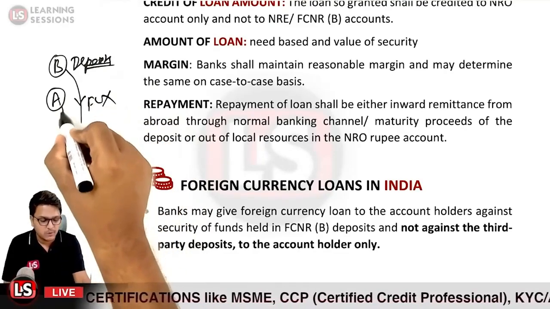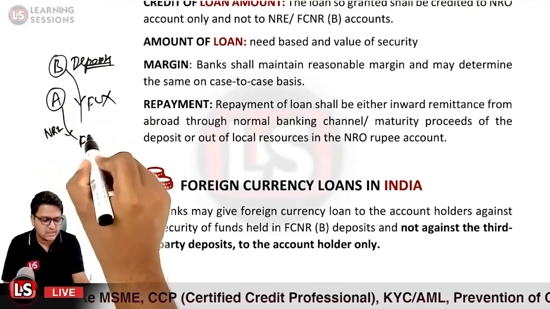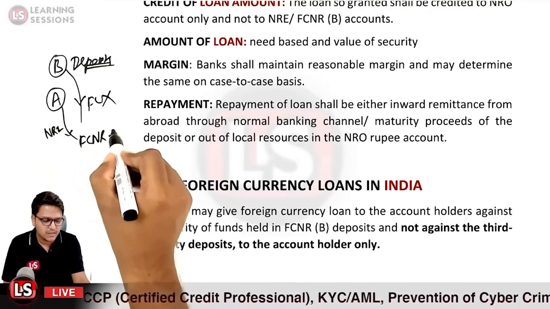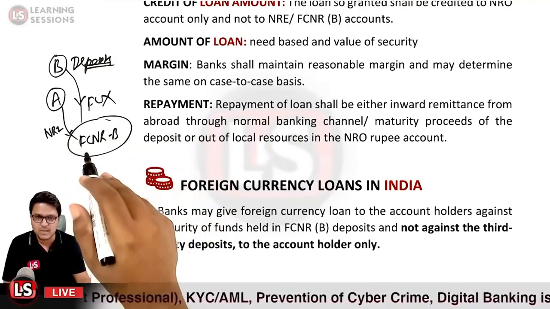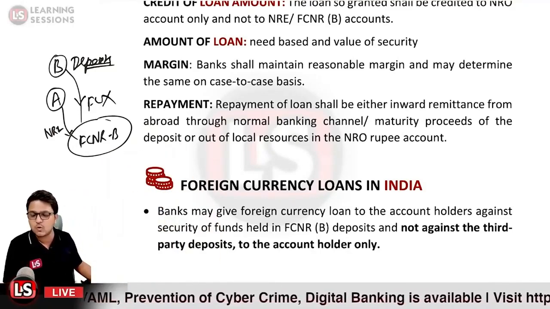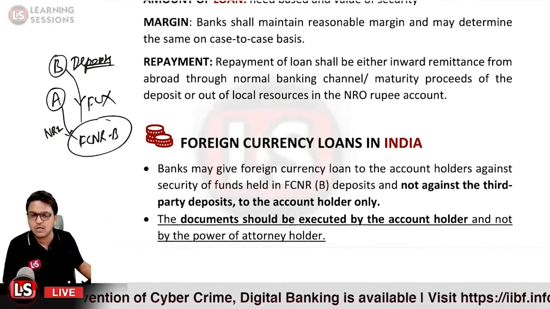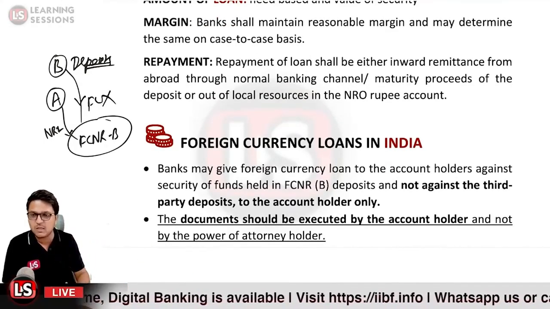Only the deposits that person A, the NRI, is maintaining in his FCNR bank account, a foreign currency non-resident account, qualify. For those balances the loan amount in foreign currency will be sanctioned only to the account holder, on execution of the documents by the account holder only. The documents are very important.